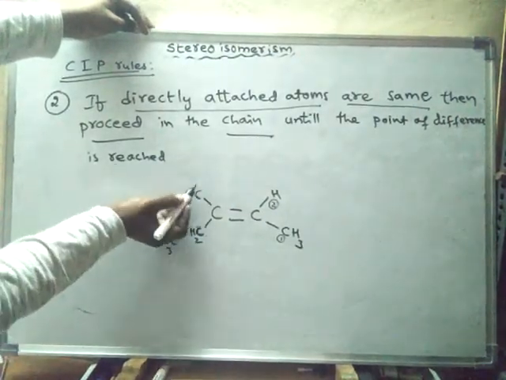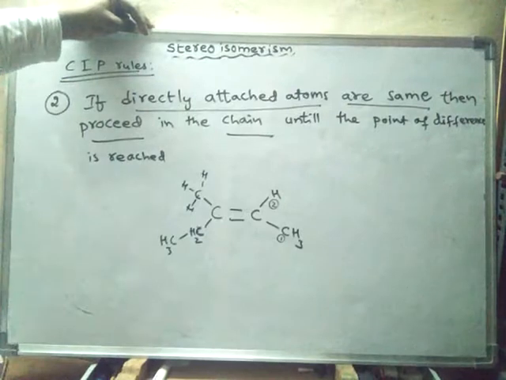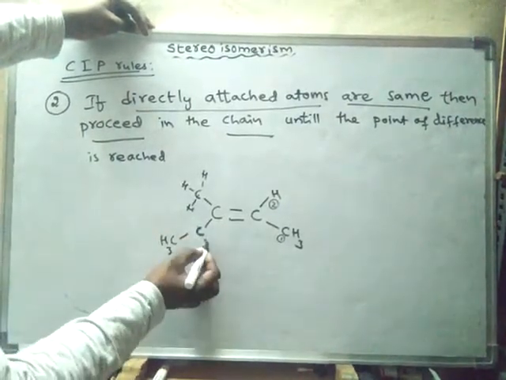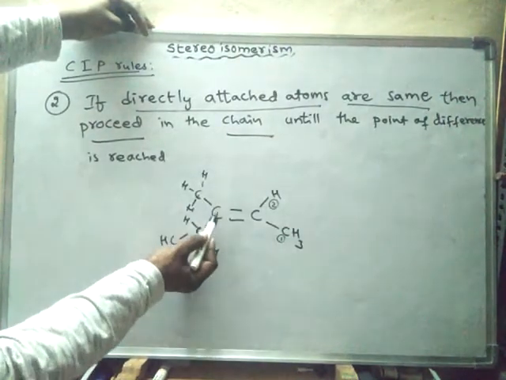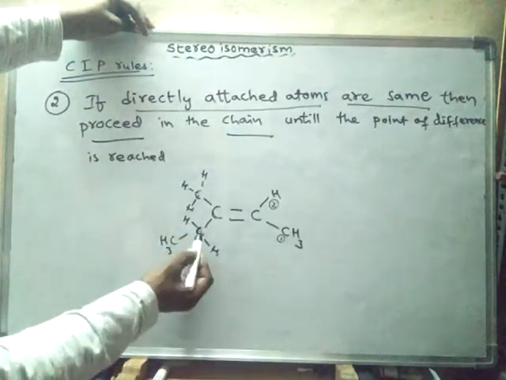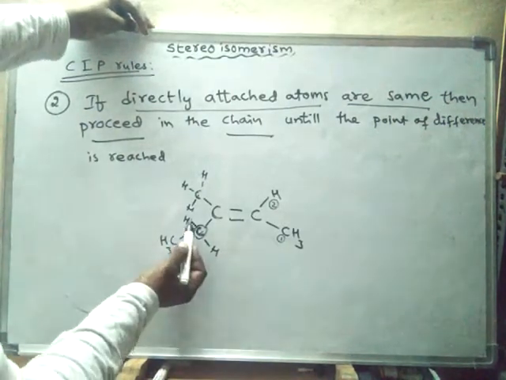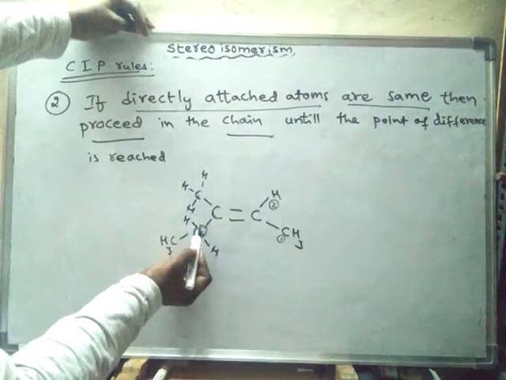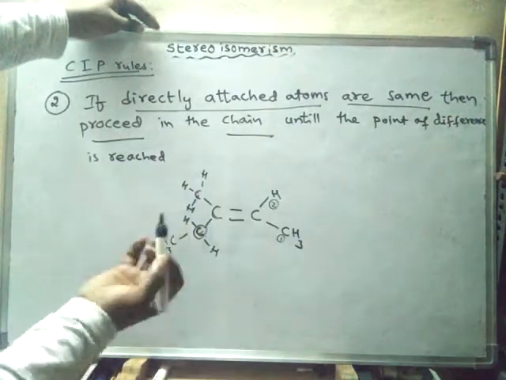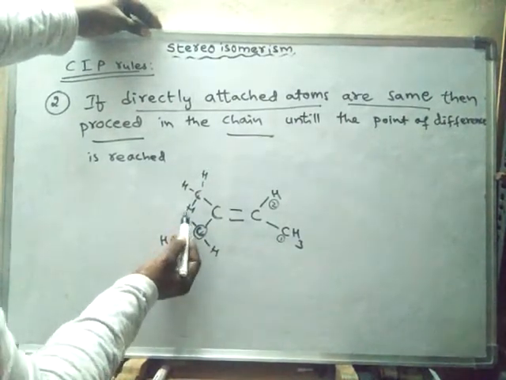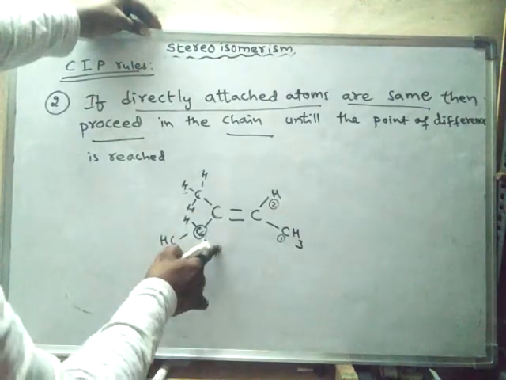So after that we have to see the other atoms which are attached to this carbon, and here also we have to see the other atoms attached to this carbon. When the directly attached atoms are the same, we check the other atoms in the chain. This carbon is attached to hydrogen, and even this carbon is also attached to hydrogen. So their atomic numbers are the same. Check these two: this is atomic number 1, this is also atomic number 1. Hence there is no difference.